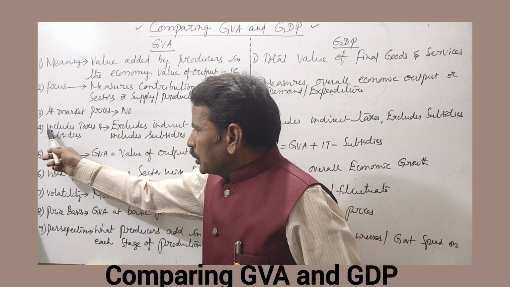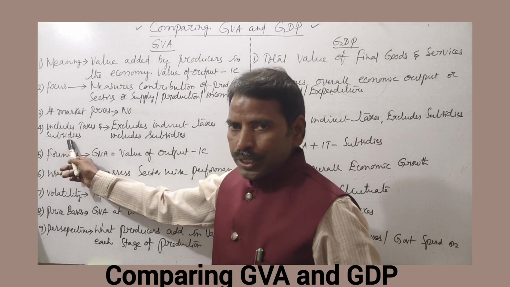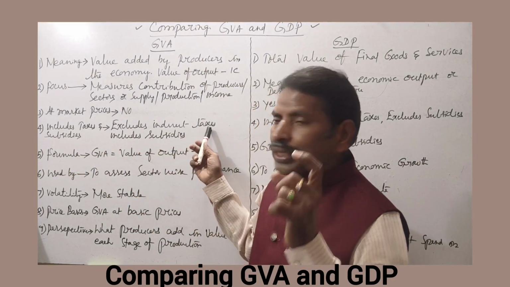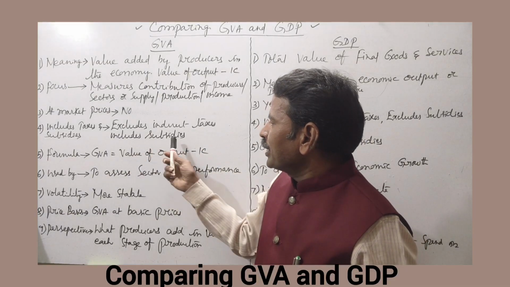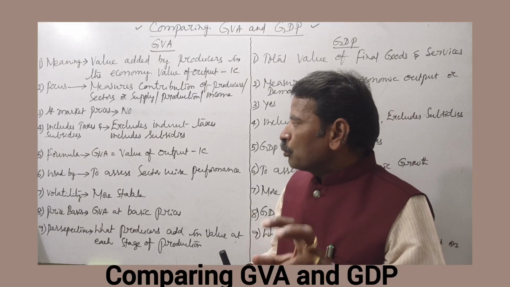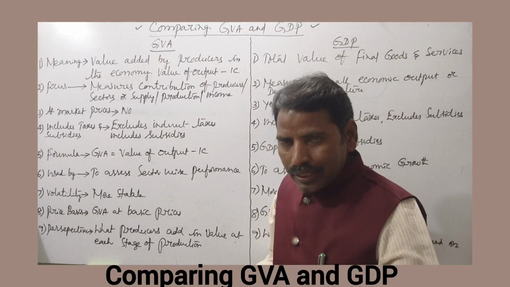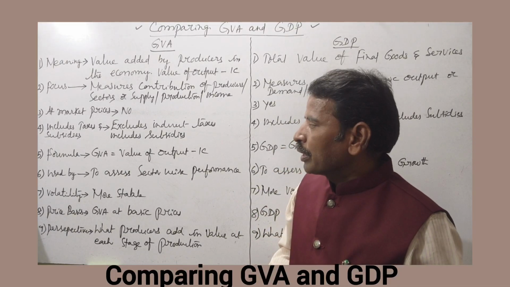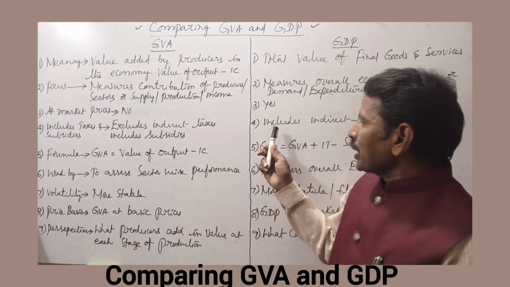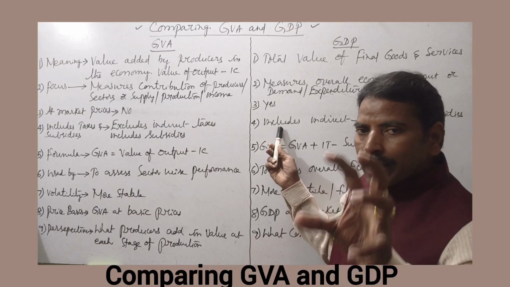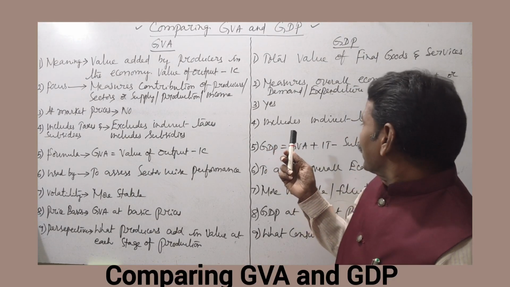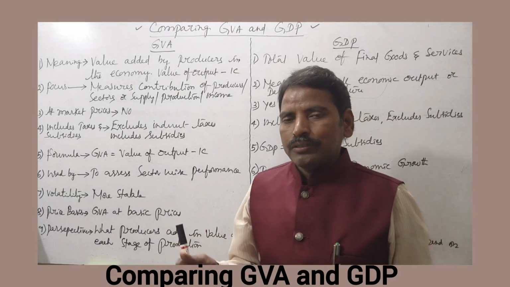Fourth one, taxes and subsidies. In GVA, we exclude indirect taxes, that is GST, and include subsidies. On the other side, when we calculate GDP, it includes indirect taxes and excludes subsidies.